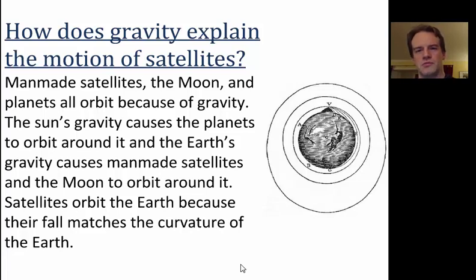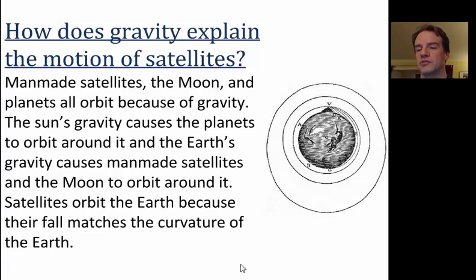How does gravity explain the motion of satellites? Well, man-made satellites, the moon, planets, everything that orbits around something else does so due to gravity. And this explains the orbit of the planets, the moon, all the man-made satellites we have. And it's amazing to think that Sir Isaac Newton thought of this way before there were any man-made satellites. So before him, there was really no explanation for why the planets behaved the way they did.